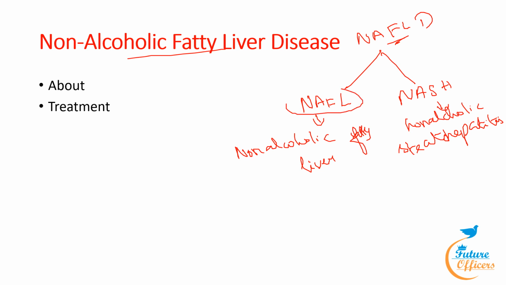Here, this NAFL is a form of NAFLD in which you have fat in your liver but little or no inflammation or liver damage. It typically does not progress to cause liver damage or complications, but it can cause pain from enlargement of the liver. This NASH is the form of NAFLD in which you have inflammation of the liver and liver damage in addition to fat in your liver. This inflammation and liver damage can cause fibrosis or scarring of the liver. It may lead to cirrhosis, in which the liver is scarred and permanently damaged. Cirrhosis can lead to liver cancer.